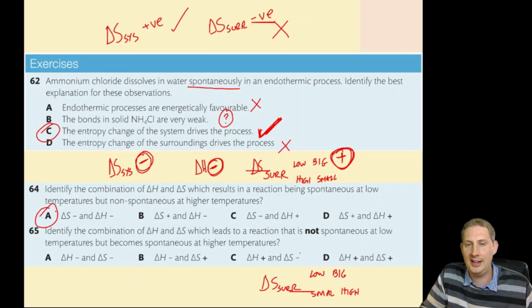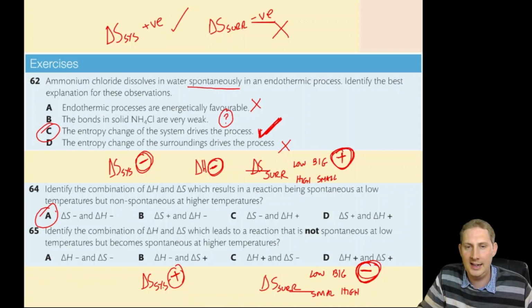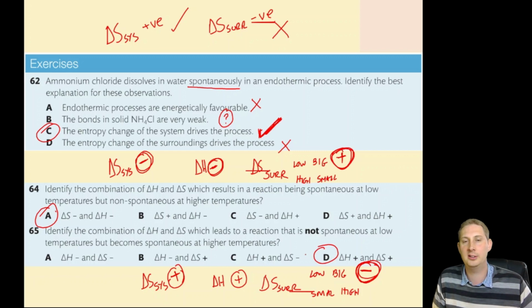It's not spontaneous at low temperatures. And this is a big number, so that suggests that is negative. The reason it must switch is because delta S system must be positive. So at low temperatures the negative wins out and it's not spontaneous. At high temperatures the positive wins out and it is spontaneous. Finally, if the entropy change of the surroundings is negative, that means the reaction is endothermic. So D, both delta H and delta S must be positive for that behaviour.